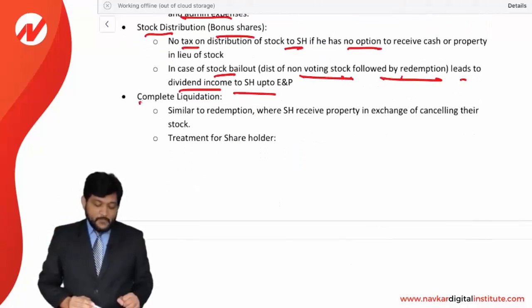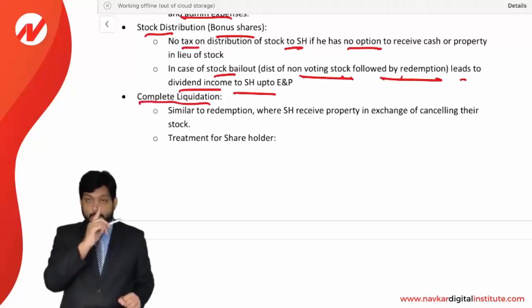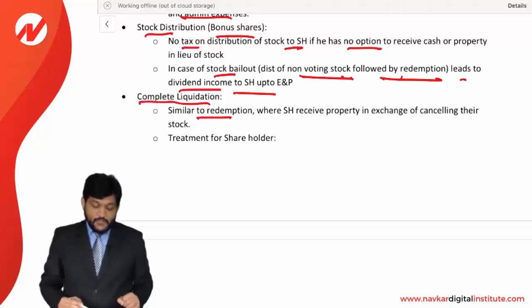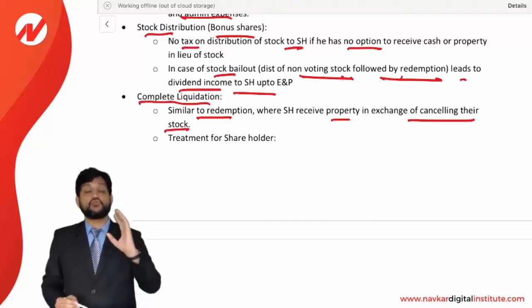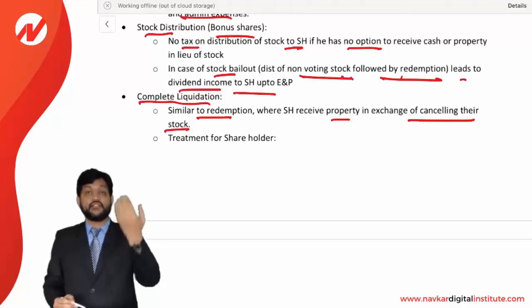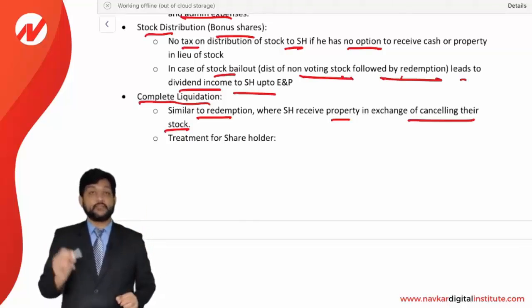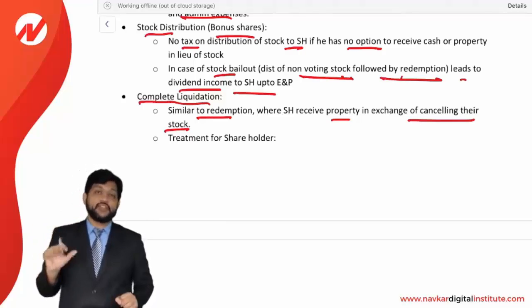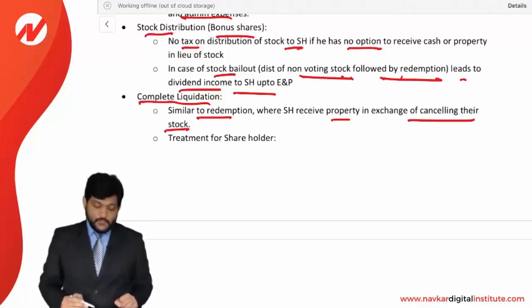Okay, next is a complete liquidation. What is a complete liquidation? Similar to redemption, where a shareholder receives a property in exchange for cancelling their stock. The shareholder is giving total stock to the corporation and the corporation is distributing the property, that is called a complete liquidation. See, the company is going to be liquidated. So all the stock of a shareholder will be waived, it will be returned to the company and the company will pay properties to the shareholder.